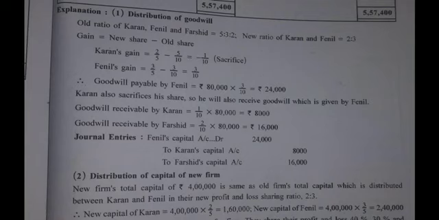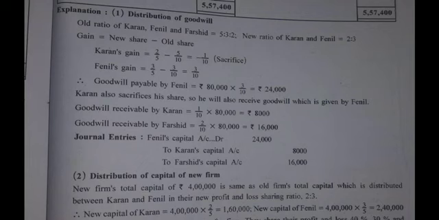Yes, see, you can see here goodwill receivable by Farshid before the journal entry. It is 80,000 into 2 by 10, as I said, 16,000. Who is going to pay this? Fenil, of course, because he is the one who gains. And Karan does not gain, instead sacrifices.